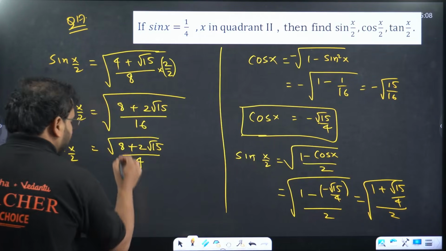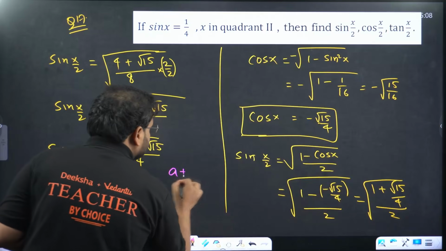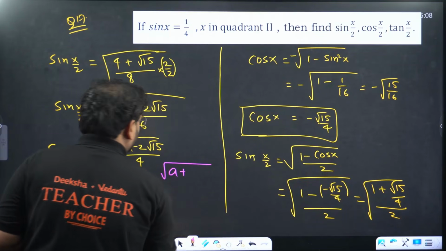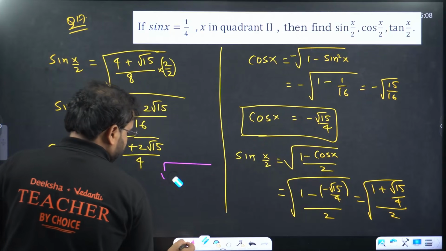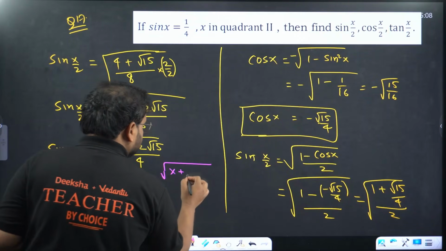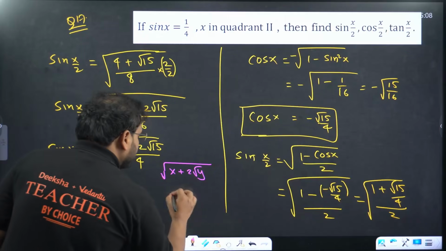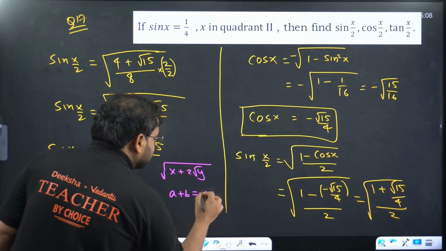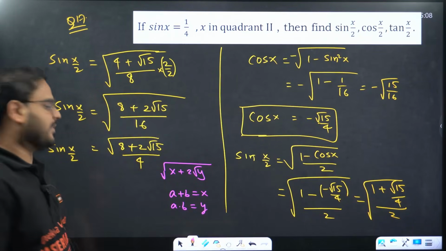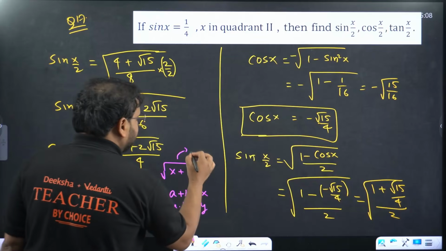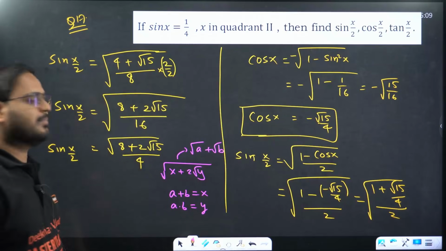If you have this form, this is very crucial: in the root x plus 2 root y, try to look for two numbers a and b where a plus b is x and a into b is y, and then the answer will become root of a plus root of b.